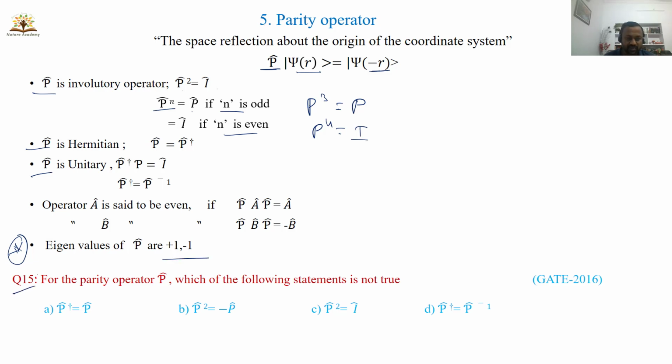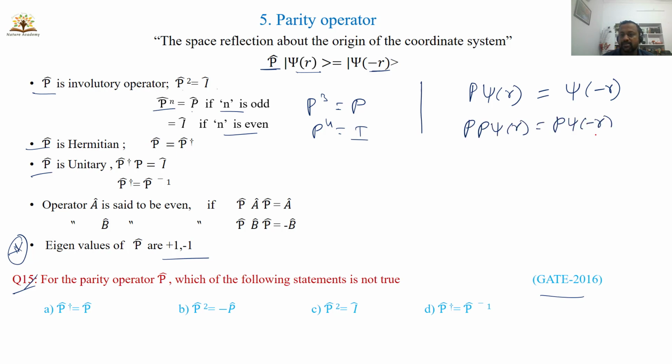There is a question which appeared in GATE 2016 related to the parity operator. For the parity operator P, which of the following statements is not true? First, you should remember, students, what we mean by the parity operator. When you operate the parity operator on the wave function, you will get space reflection. That means plus r will become minus r. When you apply this parity operator a second time, you will get the same wave function psi of r.